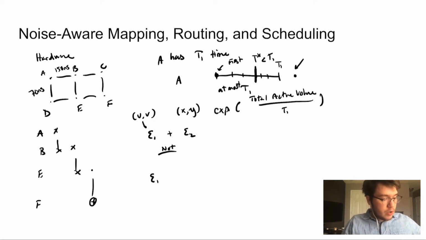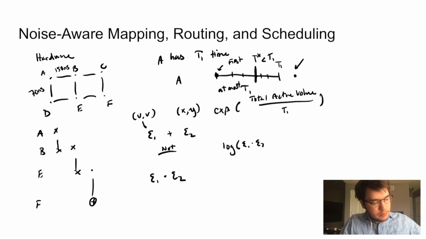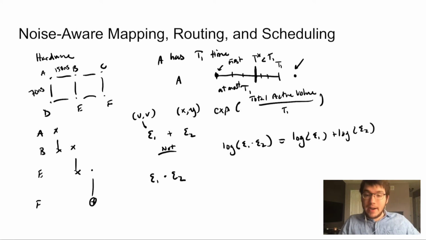Instead, it would be error 1 times error 2. We want to say that there's a probability of doing, since these are probabilities of it successfully executing. So this is slightly harder for our pathfinding algorithm that wants to find all pairs' shortest path between all the pairs of nodes, because those algorithms typically rely on them being additive. But we could notice that the log of E1 times E2 is equal to the log of E1 plus the log of E2. So this is now additive.